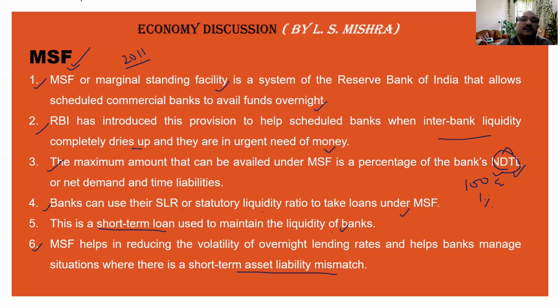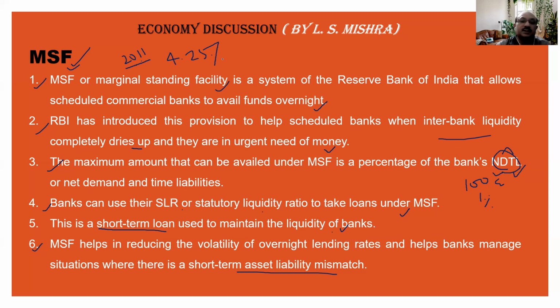As of now, the rate of interest under MSF is 4.25%. Just now we talked about the repo rate being 4%, and the MSF rate is a little bit higher, which is now 4.25%. So the bank can use the MSF facility, provided that this bank has already utilized the repo window, but the need of the bank is not going to be fulfilled.